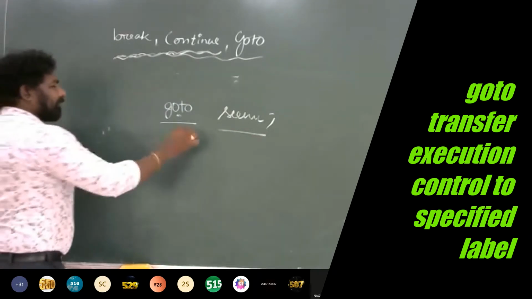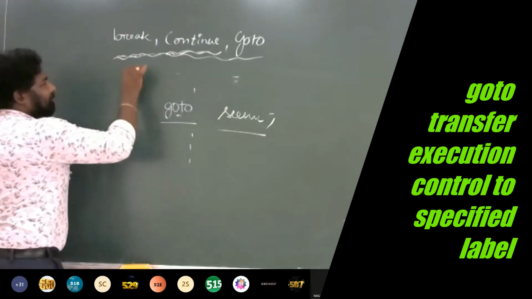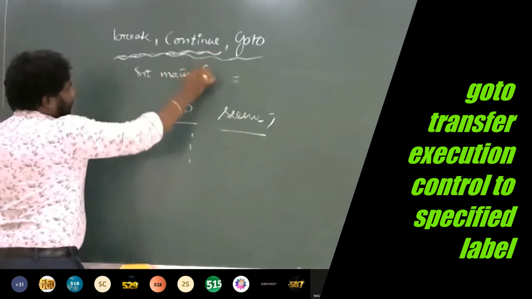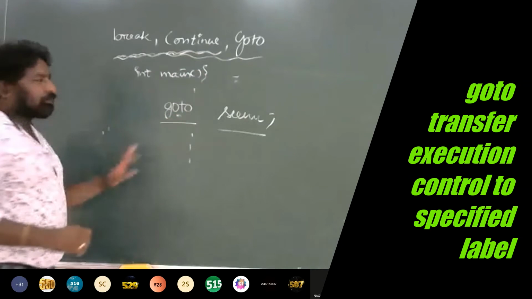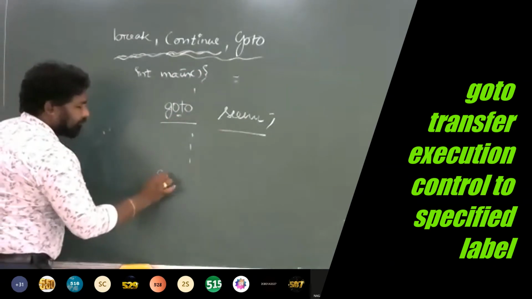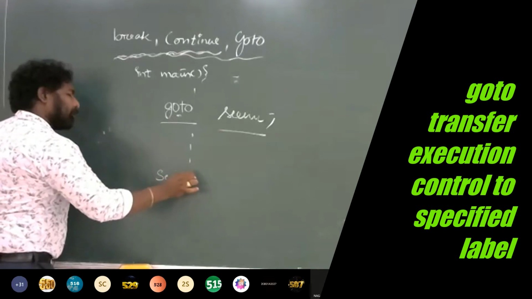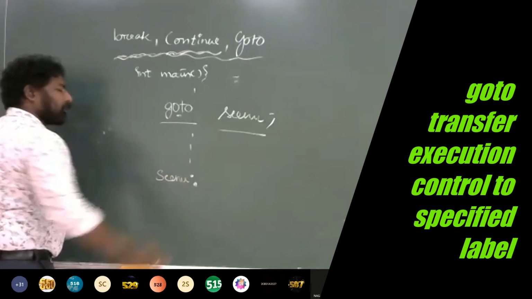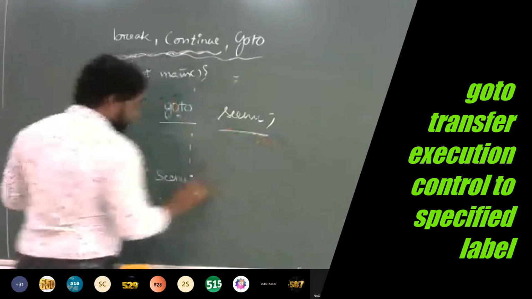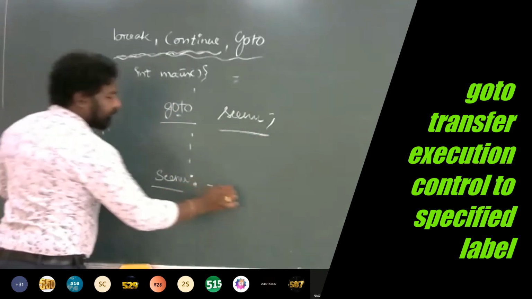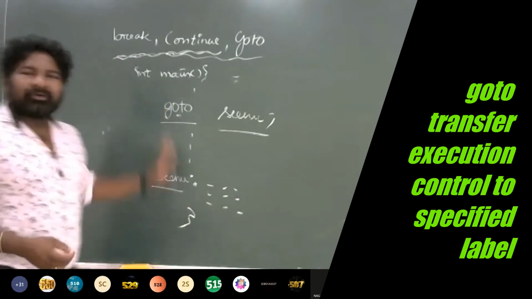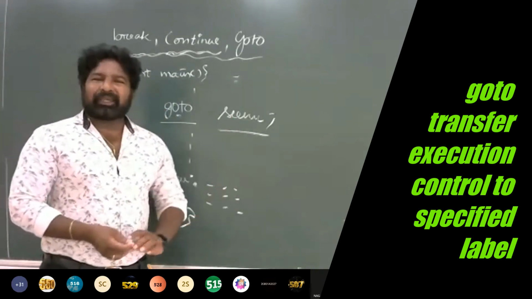So you put it somewhere in the program, like if this is a program like int main, and you write this goto Seenu, and you have to write this name somewhere in the program, Seenu with a colon like that. So you have to repeat this name and write a colon, and after that you can write some statements. This is how the goto syntax or template looks.